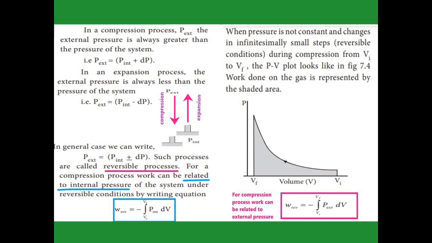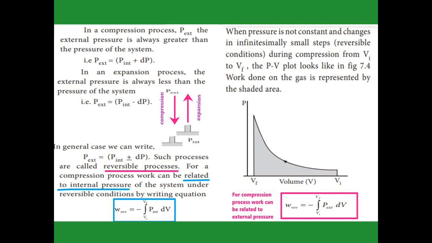Now the reversible process. What is a reversible process? It means that if one side is compression, the reverse process is expansion. The forward process is compression and the backward process is expansion. So we can write the reversible process as P external is equal to P internal plus or minus dP: plus for compression, minus for expansion.